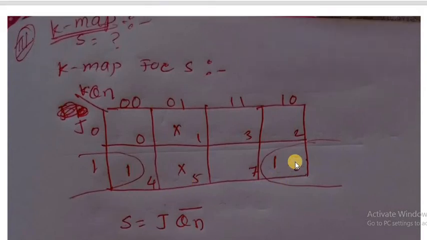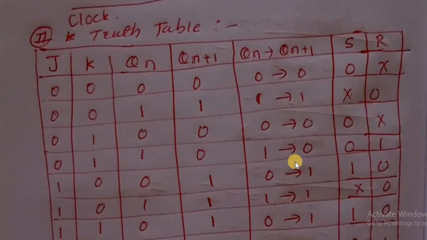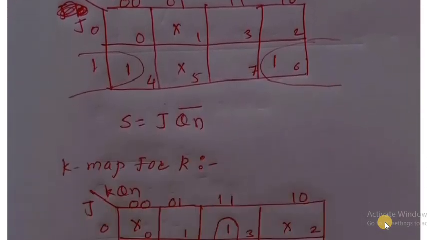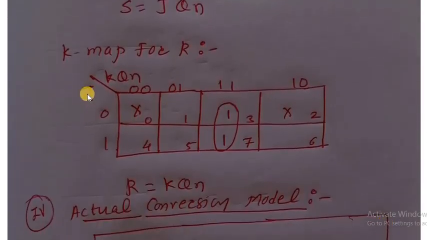Then just like that, here is the logic expression for R. For 0 0 0 in the k-map, put don't care. For 0 1 0 in the 3 variable k-map, put don't care. For 0 1 1 in the 3 variable k-map, put 1, and 1 1 1, put 1. Therefore the k-map for R, how is it, j k qn. This is the k-map pattern for 3 variable.